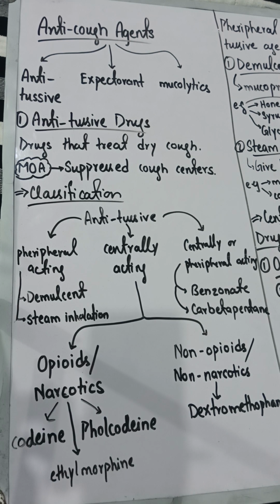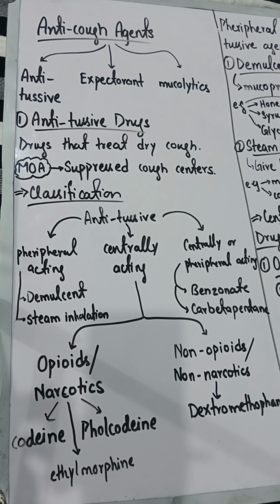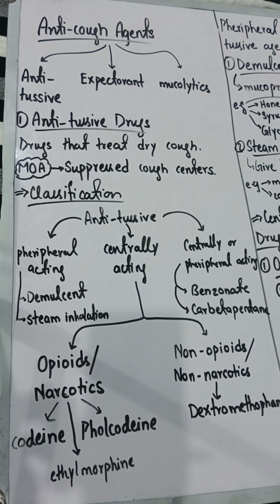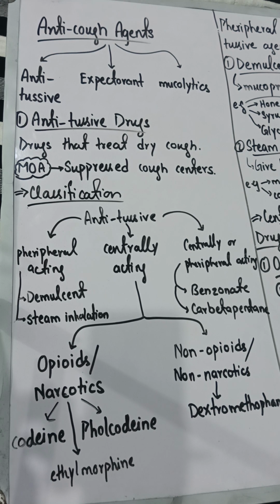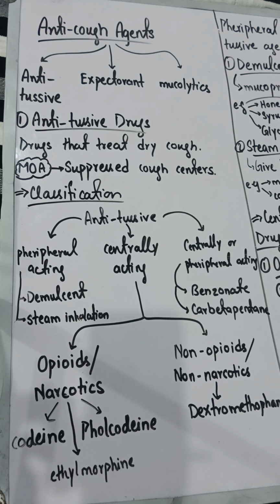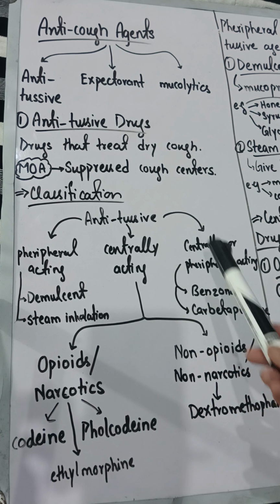We discussed that in the medulla oblongata we have some areas where these cough centers are present, like in the cerebellum, the subcortical areas, and the cortical areas. These centers are present and we have to suppress them. So the mechanism of all antitussive drugs is that they suppress these centers and the cough will be stopped.